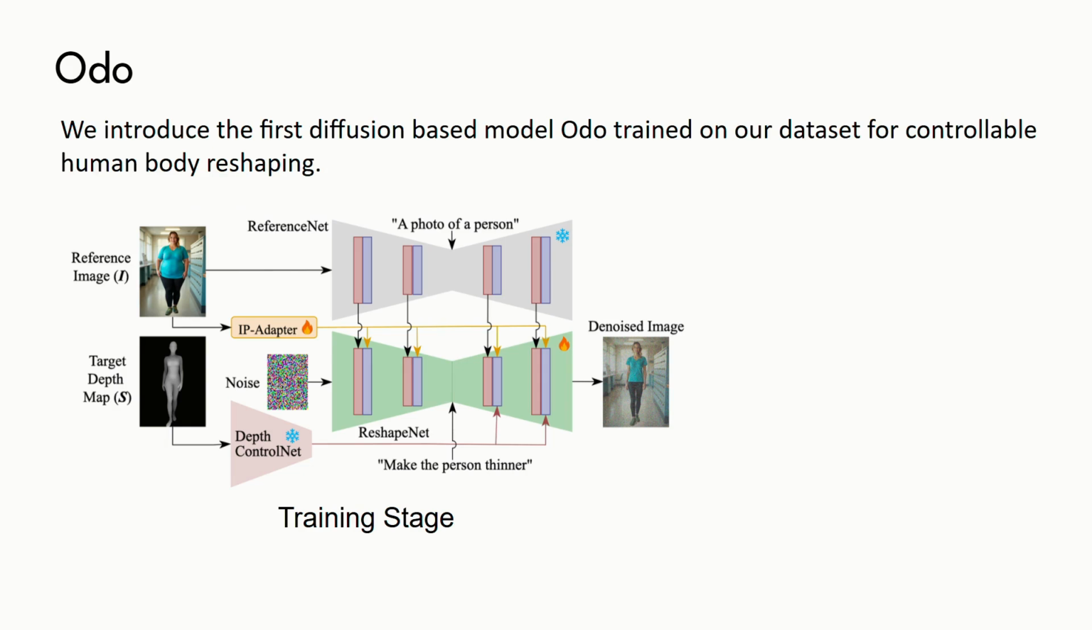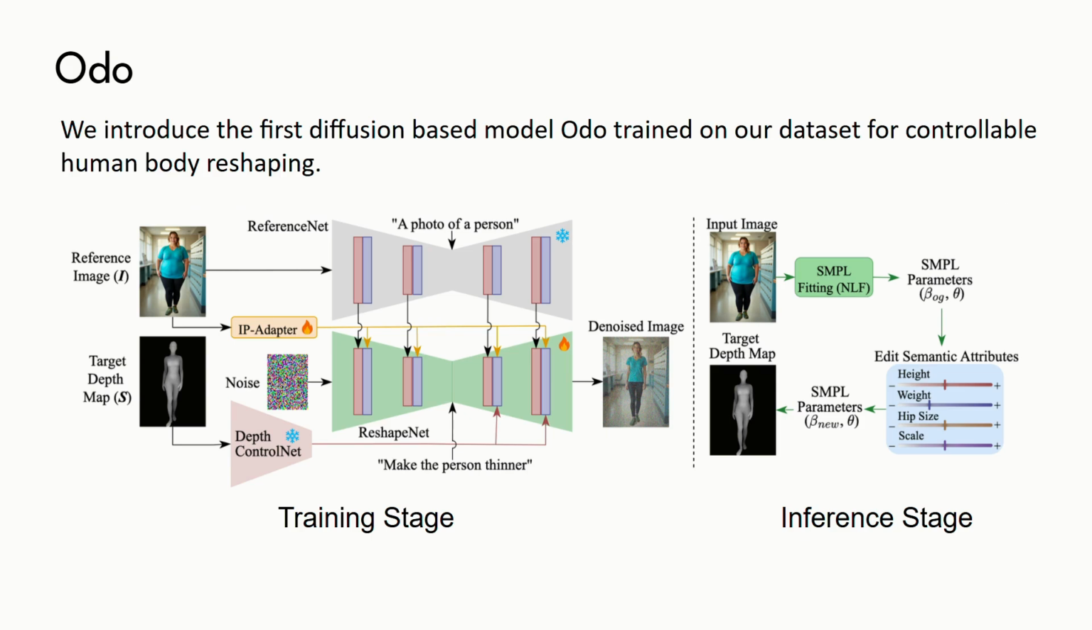During inference on in-the-wild images, where we don't have a target depth map, we first extract the initial SMPL parameters directly from the input image. We then use Semantify, introduced by Gralnick et al., for the mapping between the semantic attributes of the human body and the SMPL beta shape parameters. By adjusting intuitive sliders for semantic attributes like weight, height, and hip size, we directly modify the beta parameters. This updates the target depth map, ensuring the generated output aligns flawlessly with the user's desired body shape.